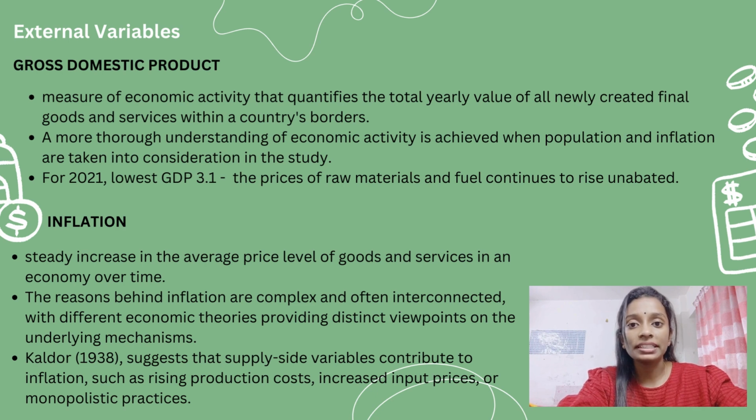So the second variable is inflation. Inflation is a steady increase in the average price level of goods and services in an economy over time. The reasons behind inflation are complex and often interconnected, with different economic theories providing distinct viewpoints on the underlying mechanism. To make these statements more accurate, I found that studies by Calder 1938 suggest that supply-side variables contribute to inflation, such as rising production costs, increased input prices, or monopolistic practices. So this is the statement for inflation.